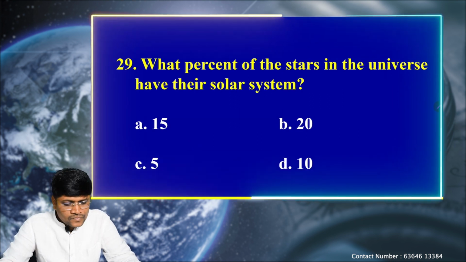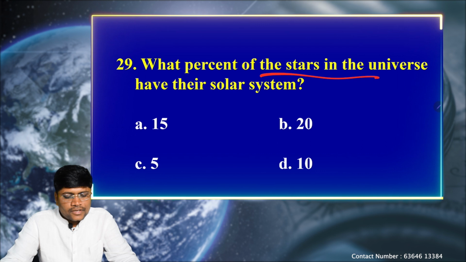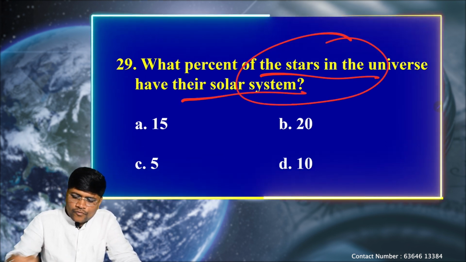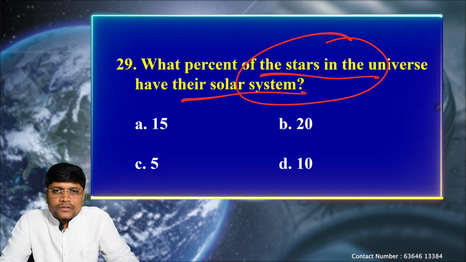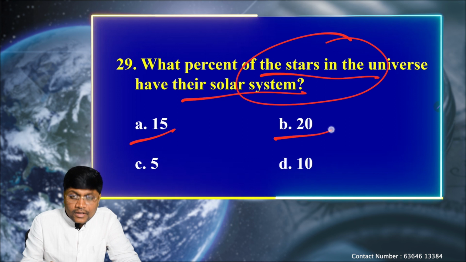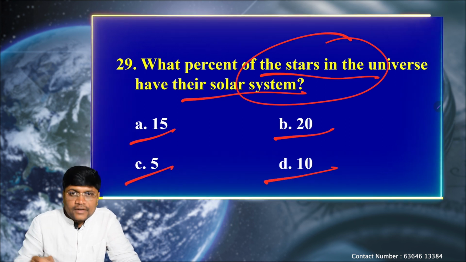Next question. What percentage of stars in the universe have their solar system? That means within the universe we have a good number of stars. So how many stars are having the solar system? Option A 15, B 20, C 5 and D 10.